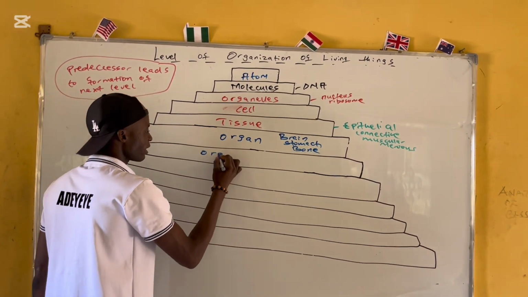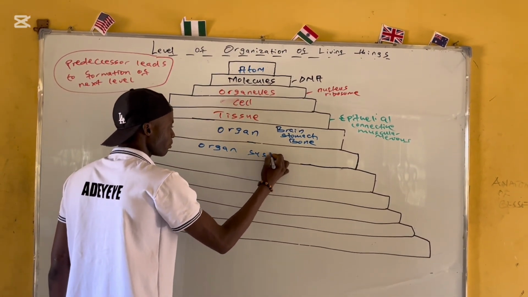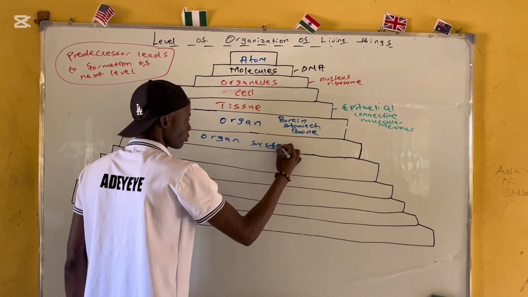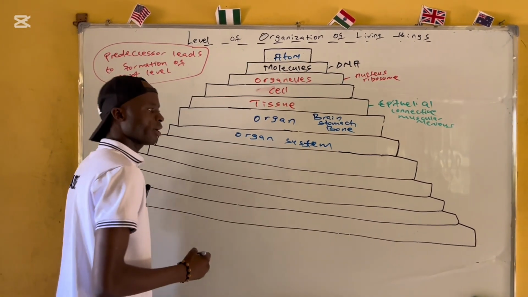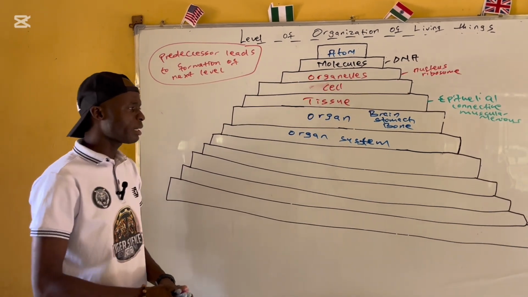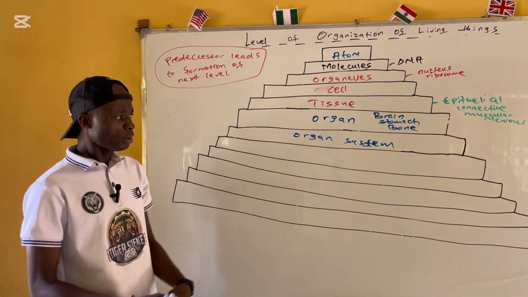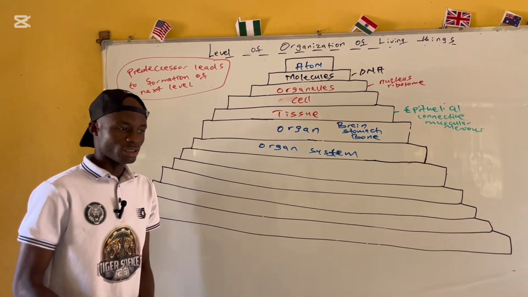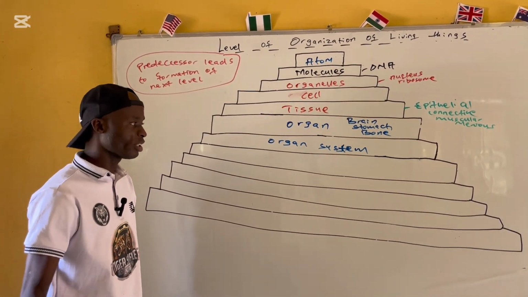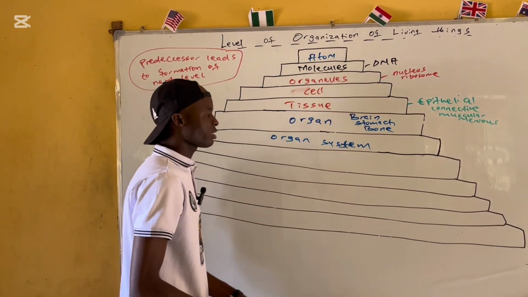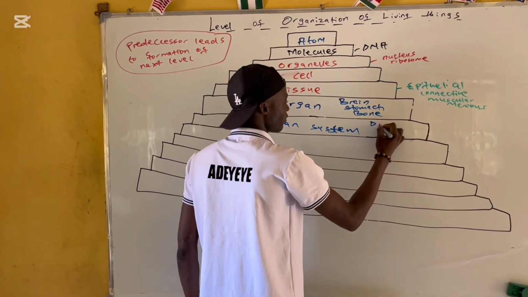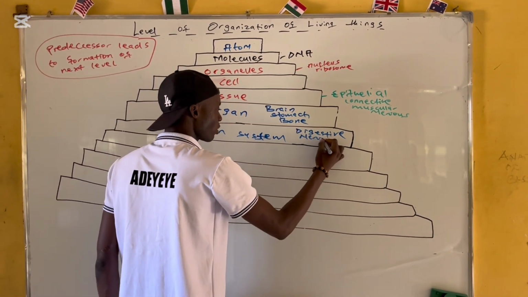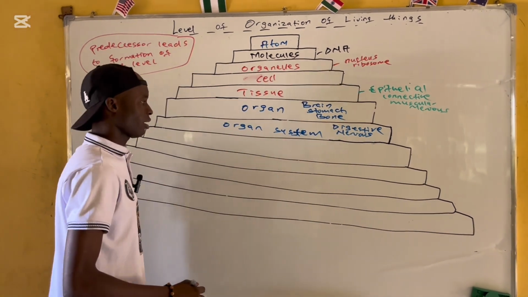So now the next thing that we are going to have after organ is the organ system. See that? Organ what? Organ system. All right. So what do we have about organ systems? Organ systems are a collection of 2 or more organs that perform related functions. We have examples of them: the digestive system, the nervous system, the endocrine system. Those are the organ systems that we have.